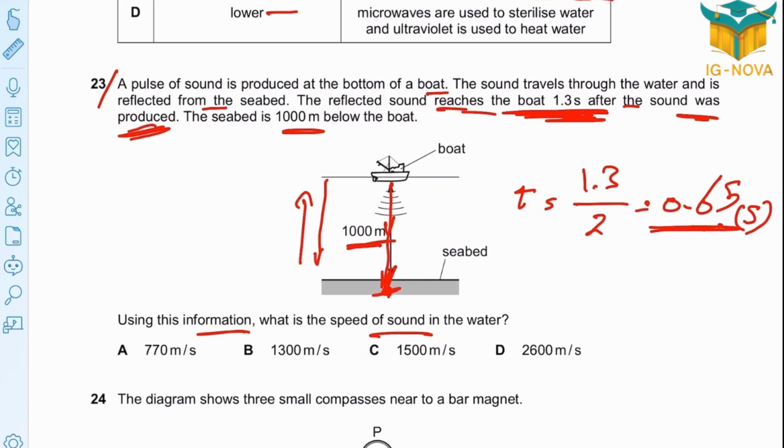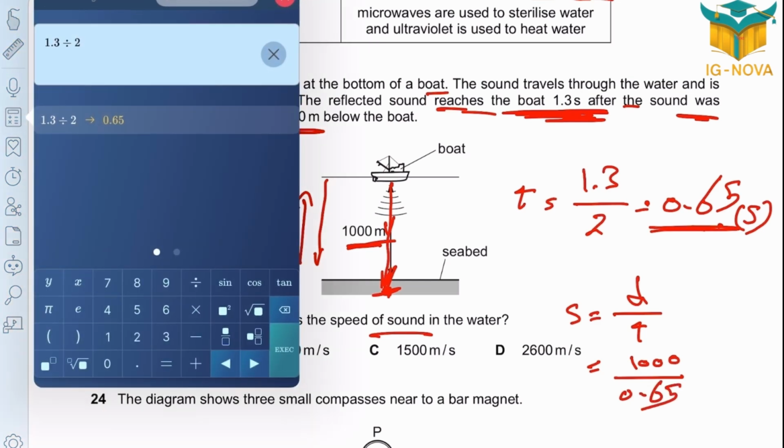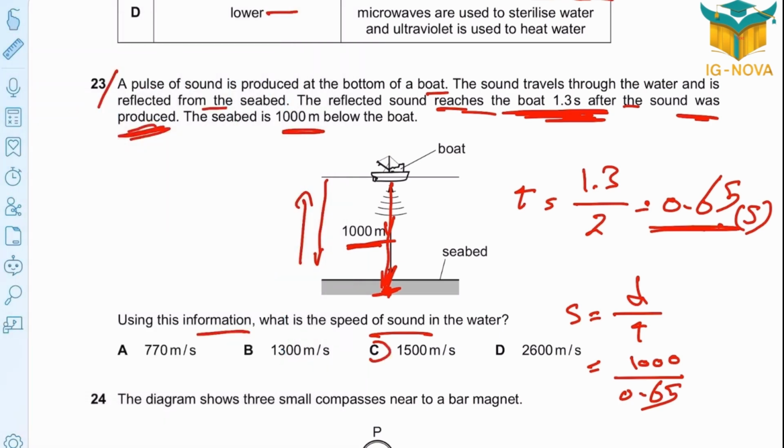And distance is 1,000. For that, the speed of sound will be distance over time, 1,000 over 0.65. Let's check. 1,000 over 0.65. Answer is 1538. By rounding, it's 1500.